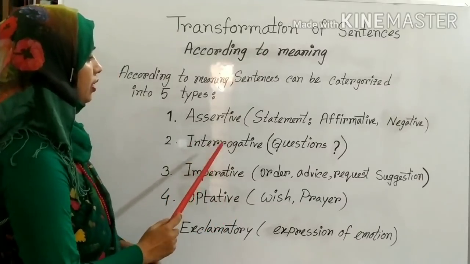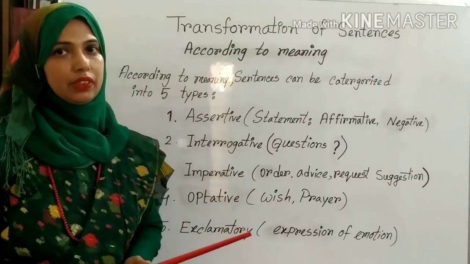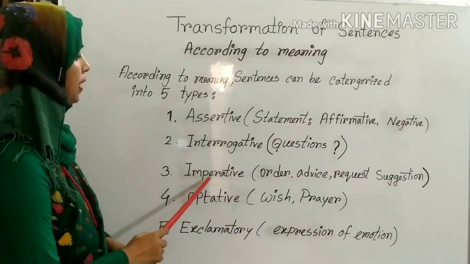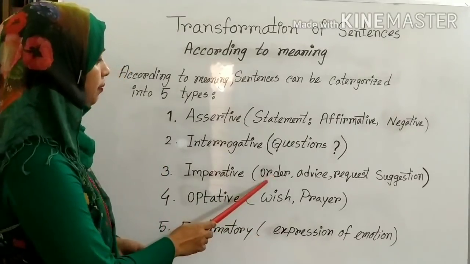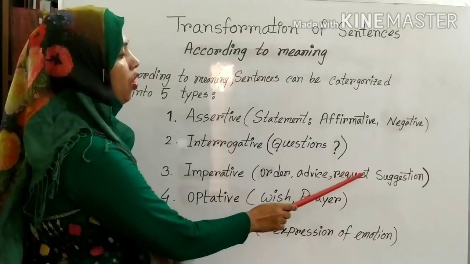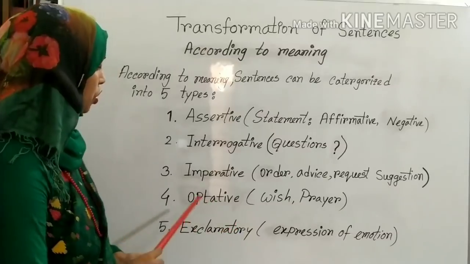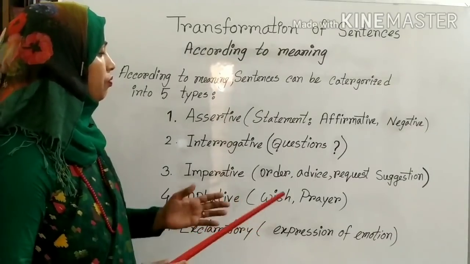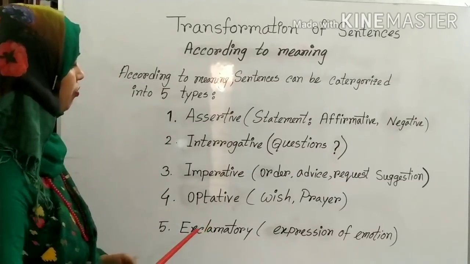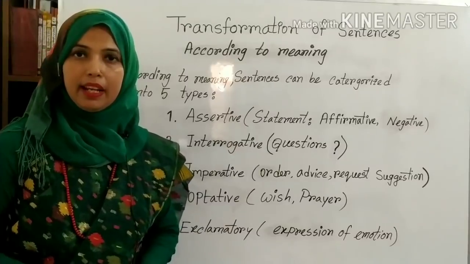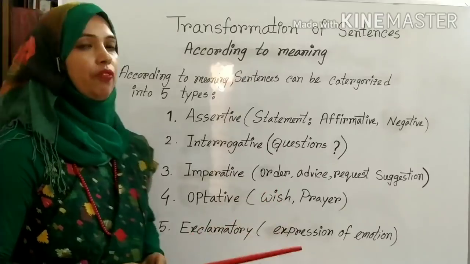An interrogative sentence, you know that any type of question we can call an interrogative sentence. After that, imperative sentence. When you find in a sentence an expression of order, advice, request or suggestion, you can call it an imperative sentence. And of course, an optative sentence deals with some wish or prayer. Last of all, exclamatory sentence. You will find an exclamation mark, and in the sentence there will be a certain expression of emotion.